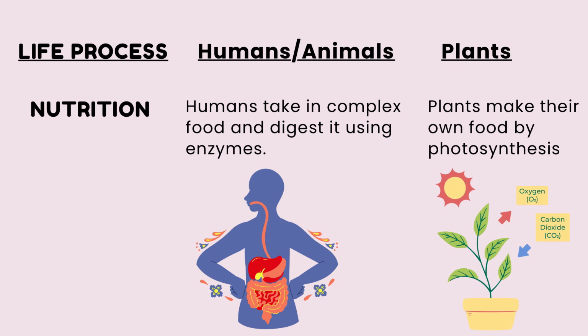The digested nutrients are absorbed into the blood and used for energy, growth, and repair. Plants make their own food through the process of photosynthesis. They use carbon dioxide, water, sunlight, and chlorophyll and produce glucose and release oxygen.